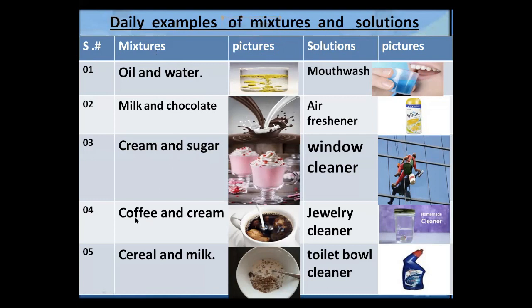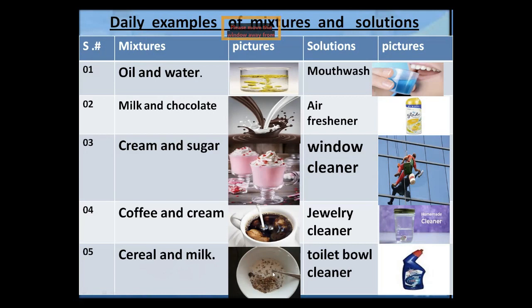And then we take coffee powder and cream mixed together. They make coffee, but not a solution. It is a mixture because it is not transparent or clear. Similarly, children use cereal and milk in their daily life, and we mix both things.